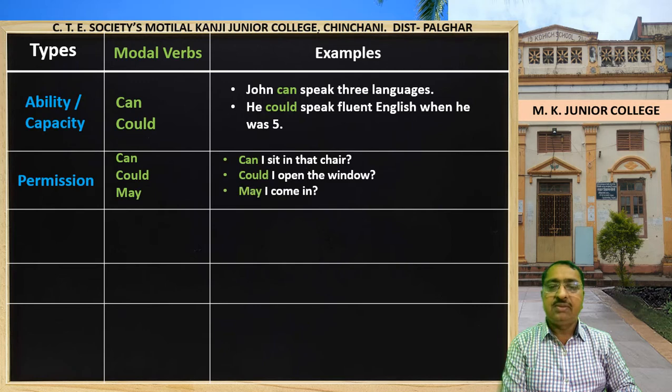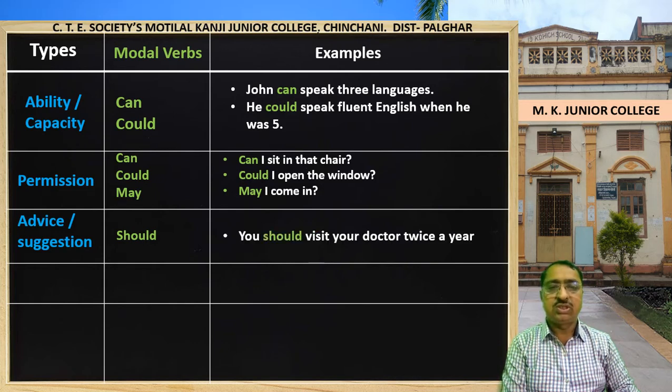May I come in? So can, could and may are used to show permission. Advice or suggestion. Should is used to show advice or suggestion. For example, you should visit your doctor twice a year.